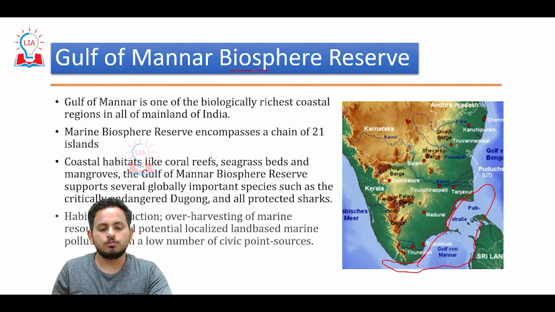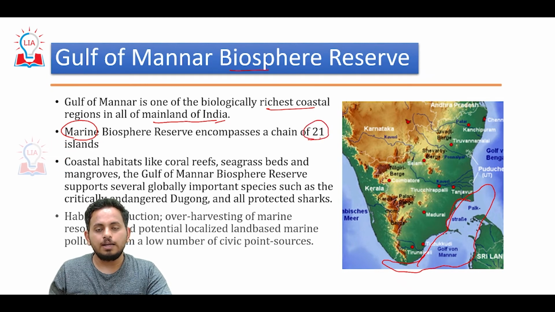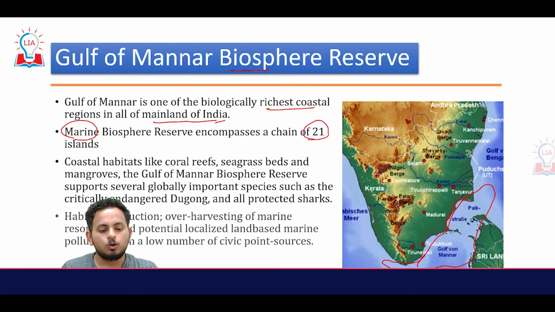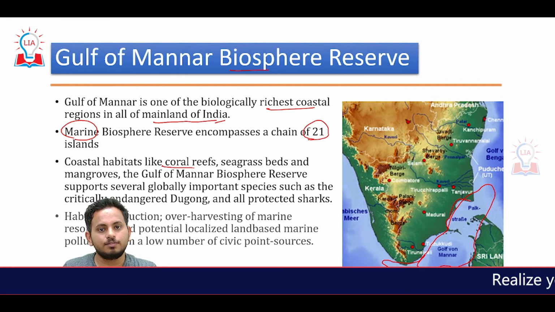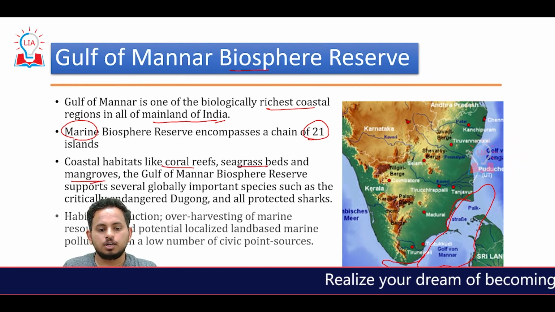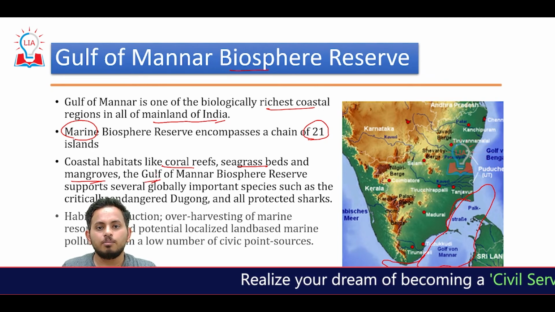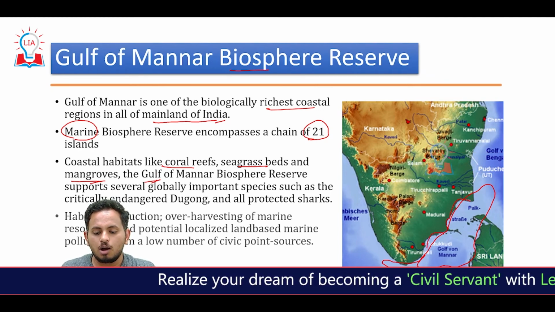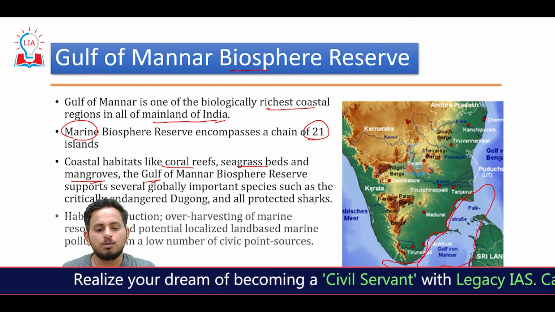Gulf of Mannar is one of the biologically richest coastal regions of all mainland of India. It is a marine biosphere reserve and it encompasses a chain of 21 islands. Coastal habitats like coral reefs, seagrass, and mangroves are very common in Gulf of Mannar Biosphere Reserve.